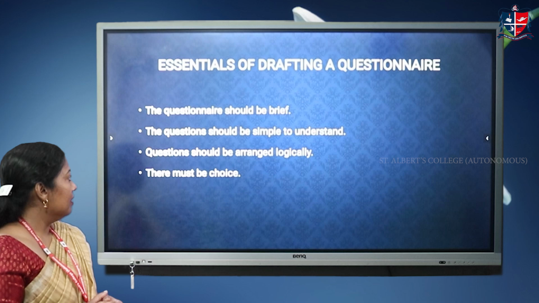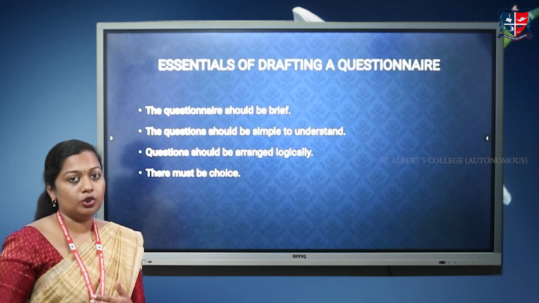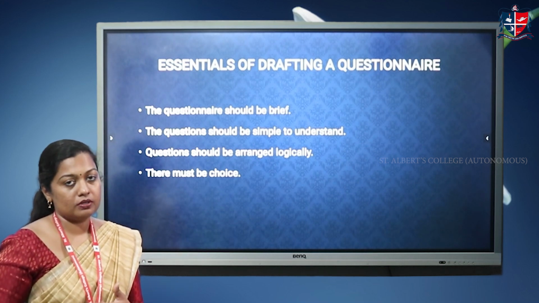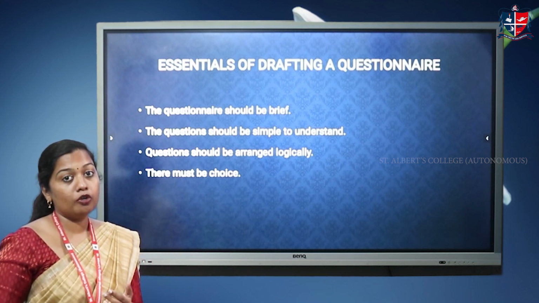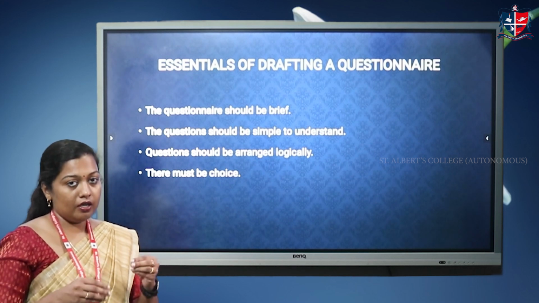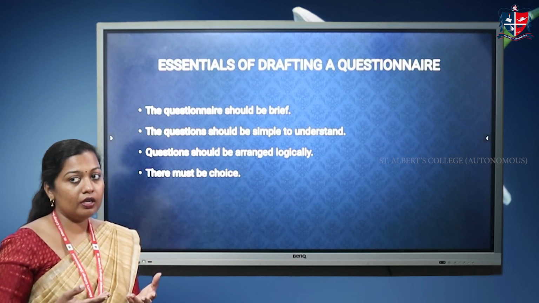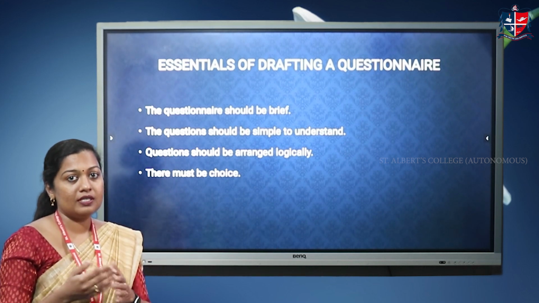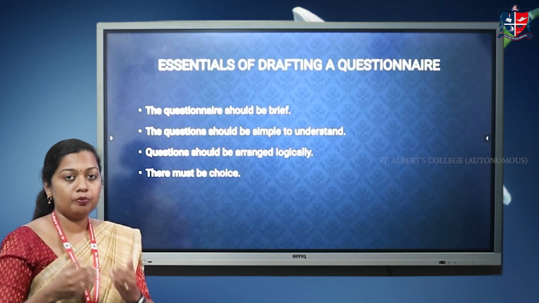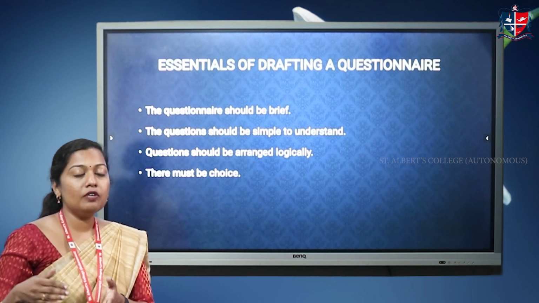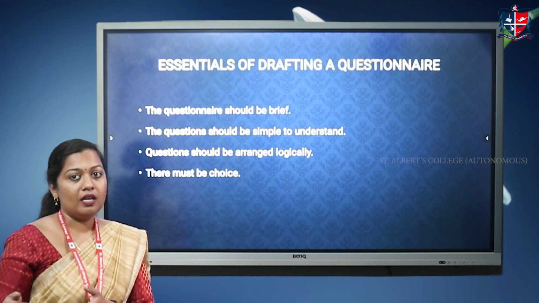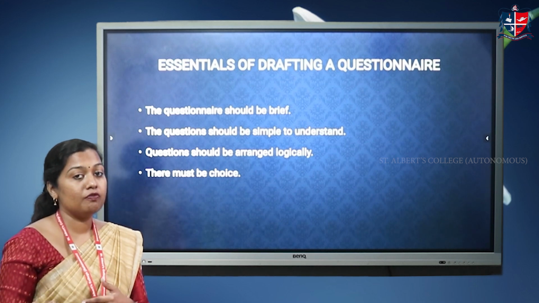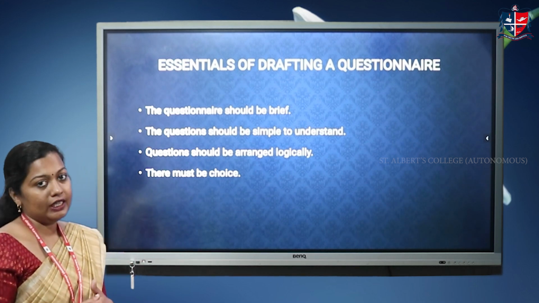Then the next one is that the questions should be arranged logically. It is one of the important essentials we have to look into while drafting a questionnaire. That is, there should be a logical order for asking the questions. For example, if you are asking about a particular brand of a product, we have to first ask whether you are using this type of product. Then, if yes, which brand are you using? In this way, logically, we have to follow the order in the questions. Then only the respondent will be able to answer it properly, and the analysis part of the investigator will become easy.